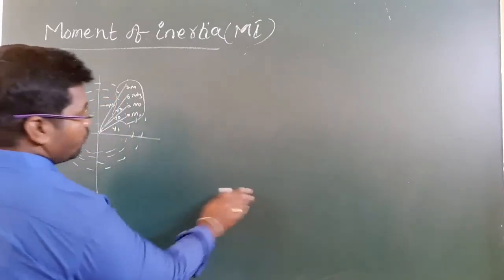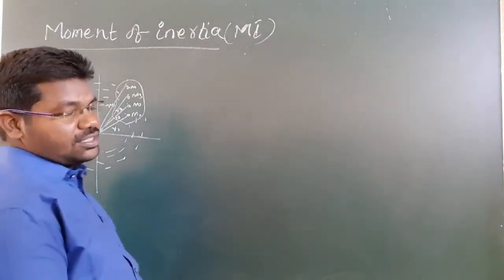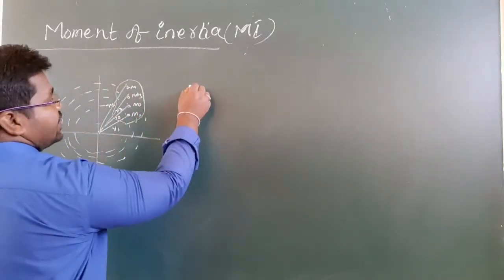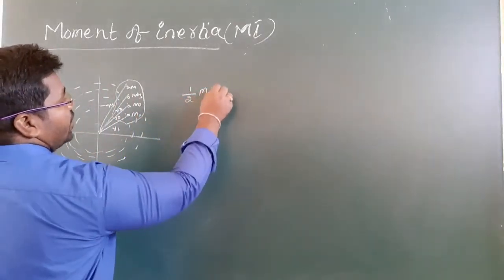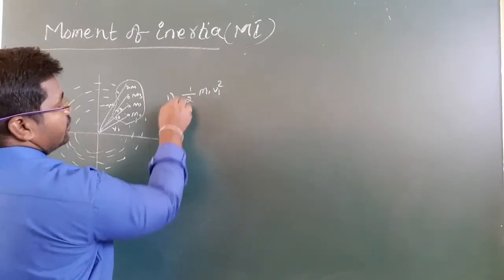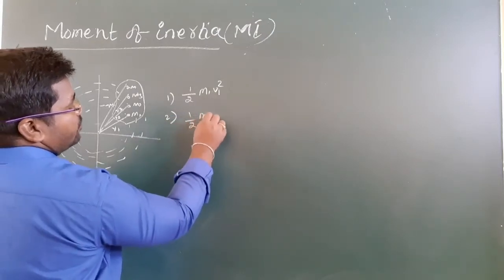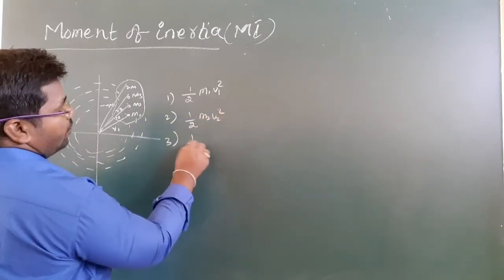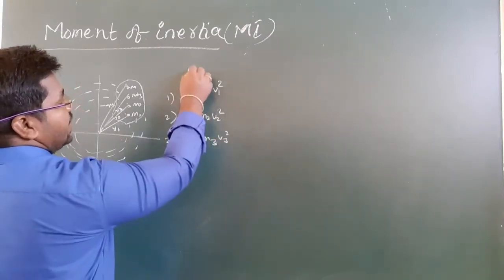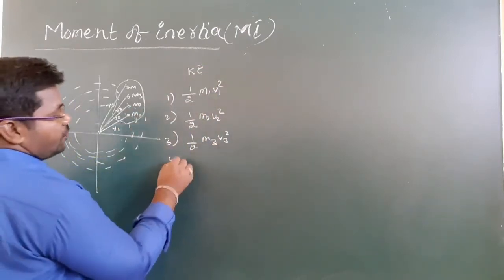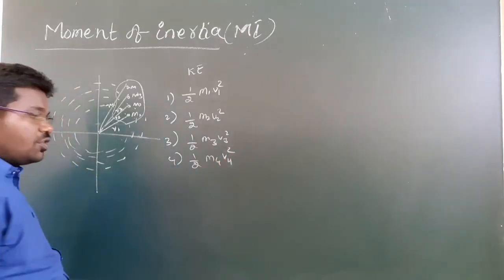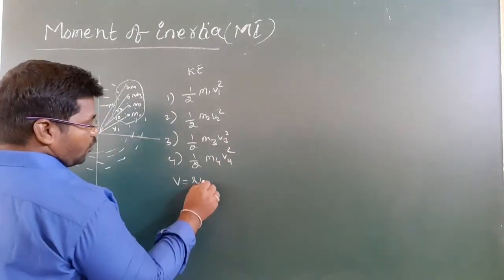See here how we can get the total kinetic energy. For the first one, kinetic energy is 1 by 2 m1 v1 square. Second one, 1 by 2 m2 v2 square. Third one, 1 by 2 m3 v3 square. This is the kinetic energy of each mass. Fourth one, 1 by 2 m4 v4 square. Okay, we know that velocity v is equal to r omega.